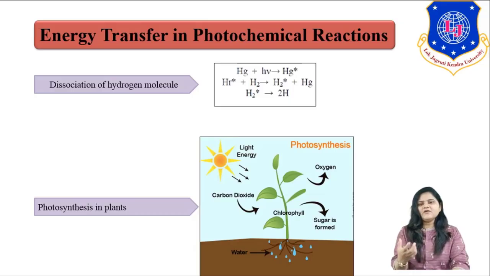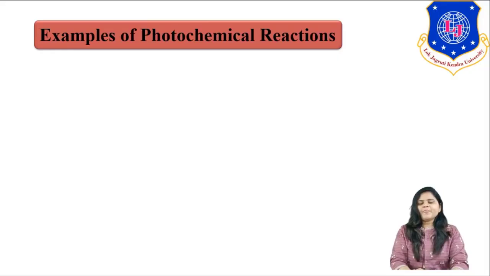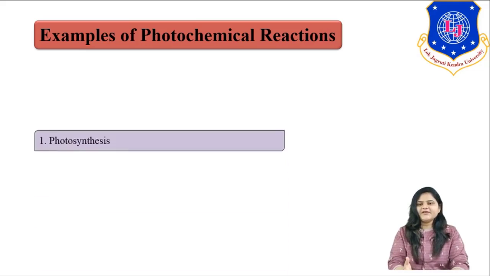So this is a photosynthesis example in which light is absorbed by some chlorophyll present in our plant, and that chlorophyll transfers its energy to our reactants, which are carbon dioxide and water. So these two are examples of photosensitizer reactions. Now next, our topic is day-to-day life examples of photochemical reactions.